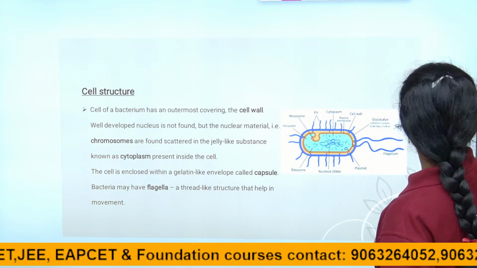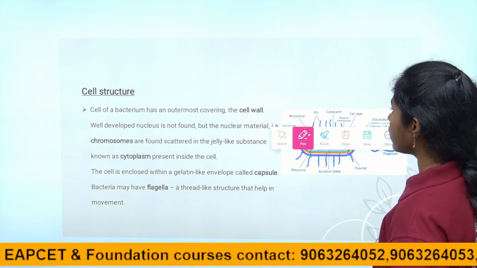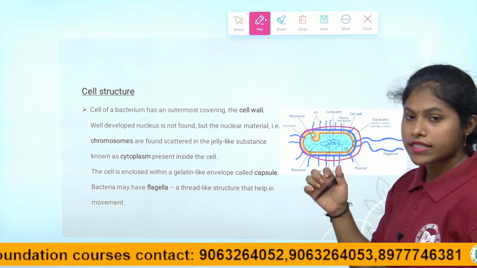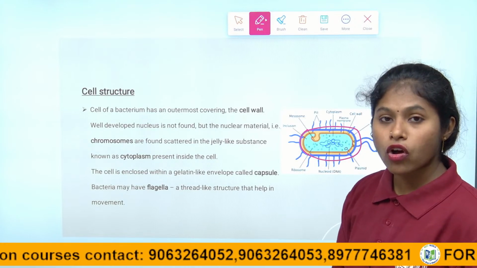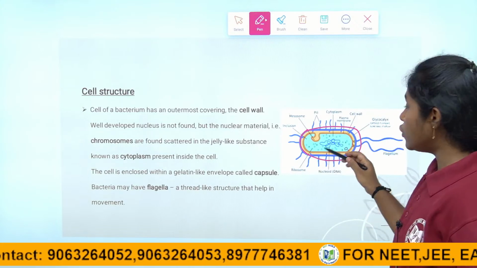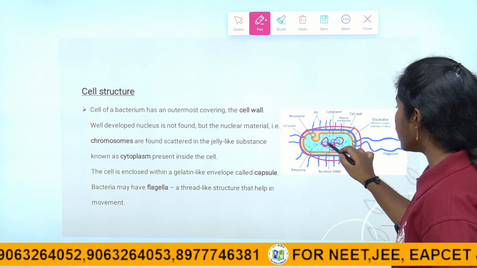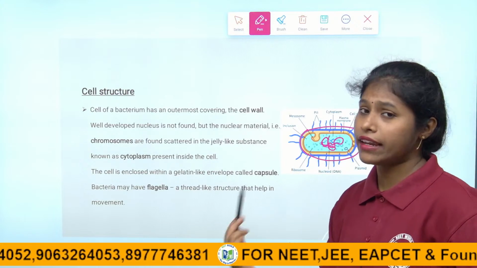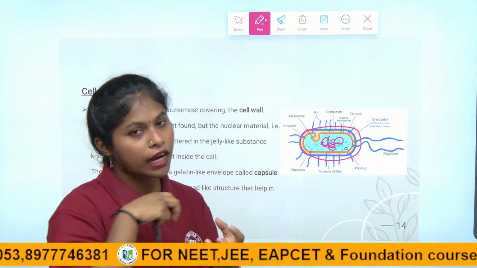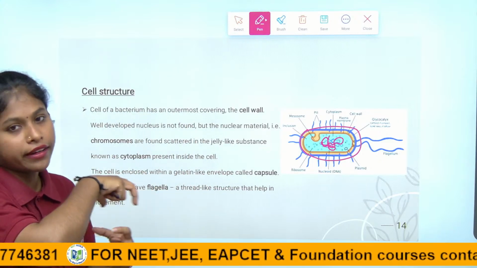See here, the cell of the bacteria has the outermost covering layer, we call it the cell wall. It is the cell wall, children. Because of the cell wall only the microorganisms are so powerful, right children? Because the nucleus doesn't have any nuclear envelope. The nucleus is not covered with any hard material that protects it, right children?